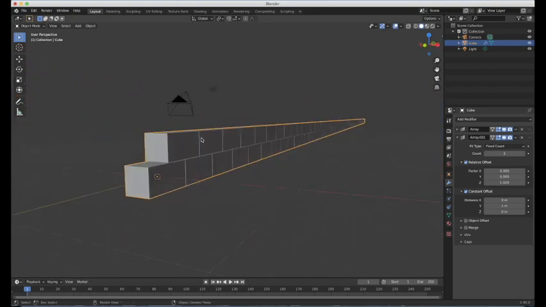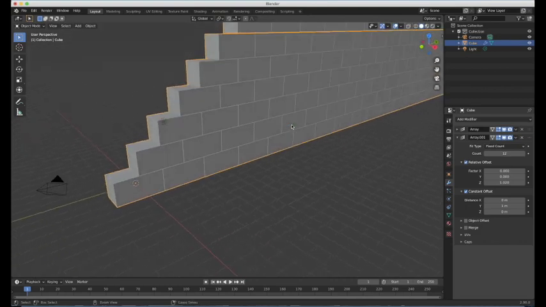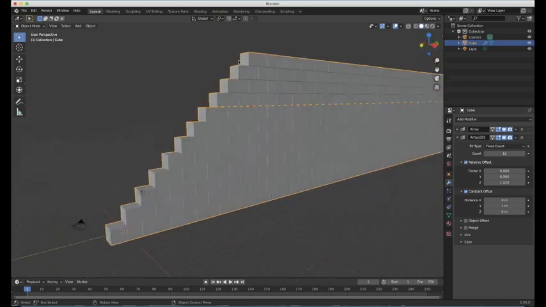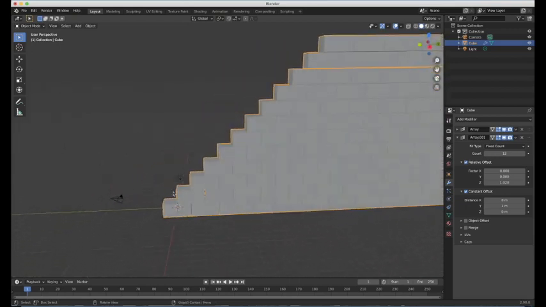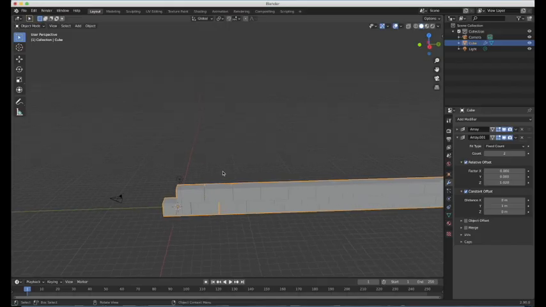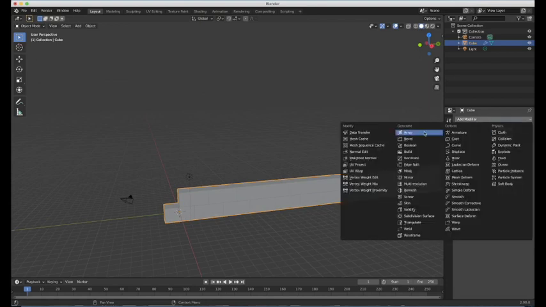Now you might be thinking at this point, right, don't tell me, I know what happens next. We've got to increase the count number, right, because that will make the wall nice and tall. Well, here's the thing, if I increase the count number at this point, you'll get a kind of staircase effect. And that looks quite nice. The thing is though, me personally, I want it to have more of a vertical progression rather than a horizontal. So for the time being, I'm just going to make that one 2. That's the value that I'm going to have for the count number there. So I'm going to add a third array, so add modifier, array.